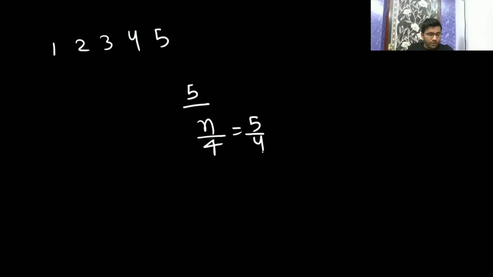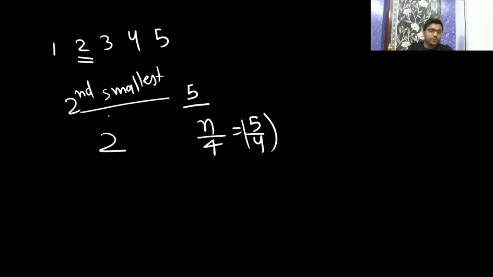If you are having some numbers like 1, 2, 3, 4, 5, so this is having 5 elements. Now n by 4 is 5 by 4th. So the second smallest element is your 2, the third smallest element is this, the fourth smallest is this.